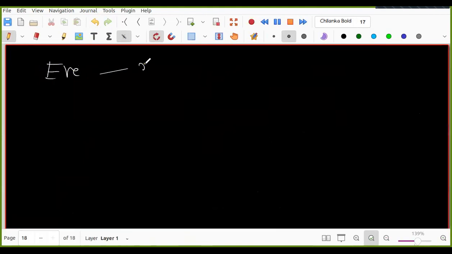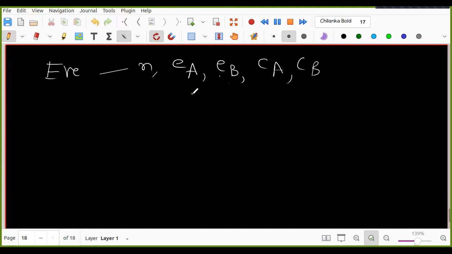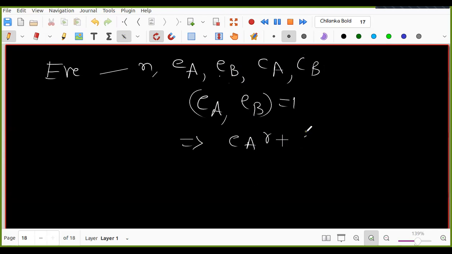Eve has n, EA, EB, CA, CB, and she also observed that GCD of EA comma EB is 1. So this helped us find R comma S such that EA R plus EB S is equal to 1. She noticed up to this extent, right?